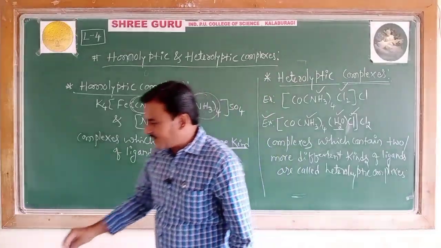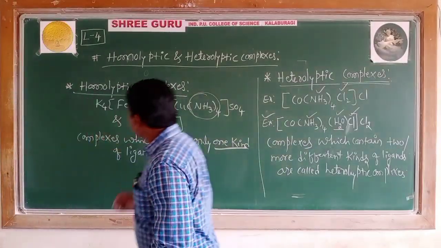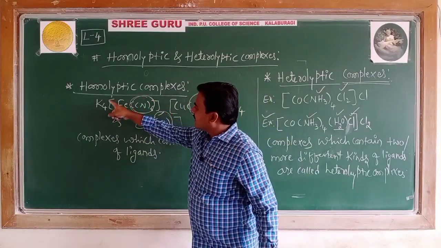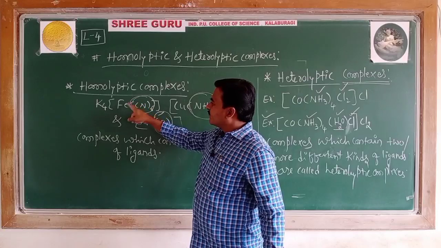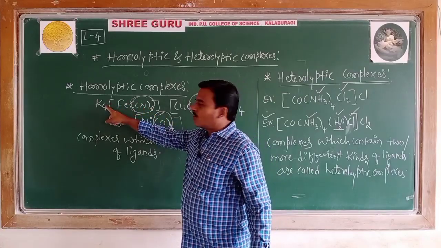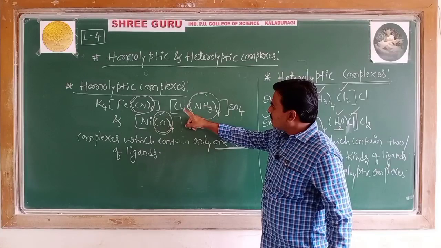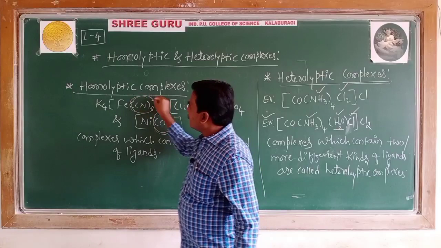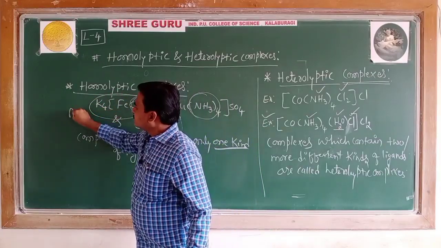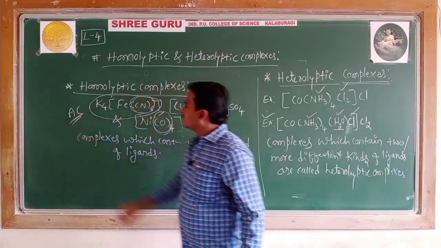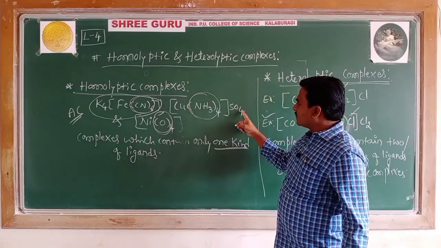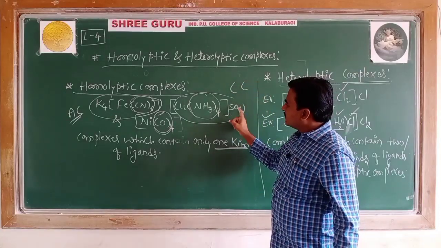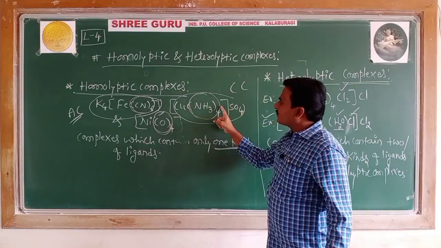Here itself, in the examples written, K4[Fe(CN)6], the complex ion is the anionic part, therefore it is an example of an anionic complex. Then second, cuproammonium [Cu(NH3)4]SO4 is an example of a cationic complex, because this complex contains the cation part as a complex ion.